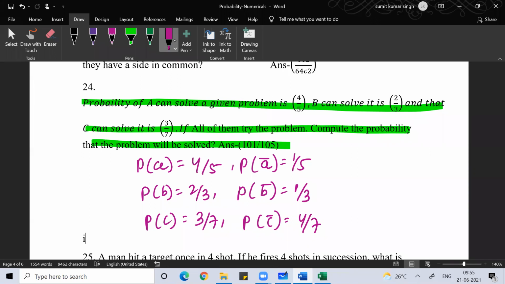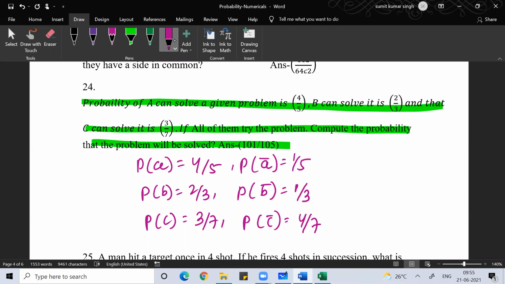Okay, guys. For me, it doesn't matter who is giving me the answer. Either A is giving me the answer, or B, or C, or A and B give and C does not, A and C give and B does not, or B and C give and A does not, or A, B, C, all three of them give. One person giving me the answer, either A or B or C, or any two of them, or all three of them. What matters is that I should get the answer for the problem. I hope you understood this.